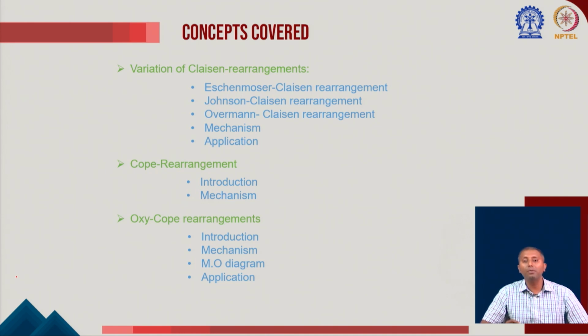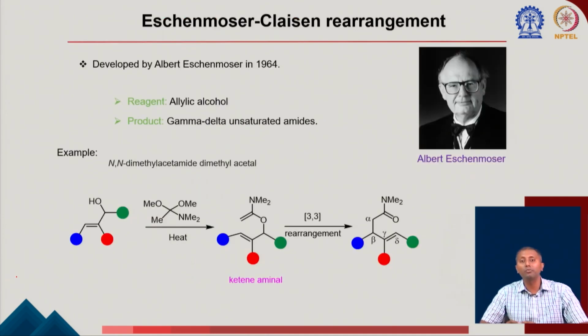Previously we learned about the Claisen rearrangement, and we have seen that there are two different classes of substrate. One is the aryl allyl ether or the vinyl allyl ether. It gets converted to the corresponding gamma,delta-unsaturated carbonyl compound in the case of Claisen, and in the case of Ireland Claisen we have seen that it forms the gamma,delta-unsaturated acid.